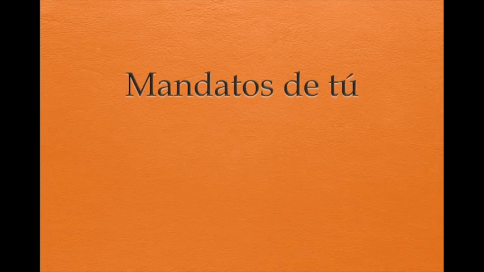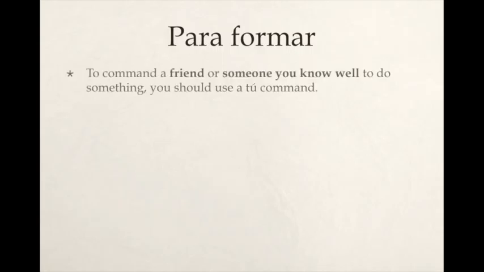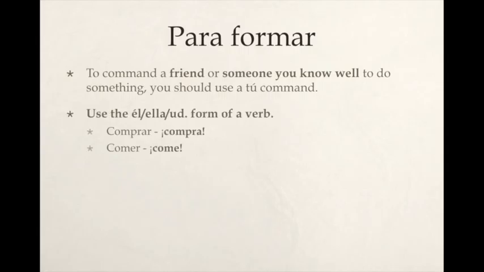Next thing we're going to talk about are tú commands. Tú commands are when you want to tell somebody that you know, perhaps a friend, to do something. And we form tú commands by using the él, ella, usted form of a verb. For example, if you want to tell somebody to buy something, you would use compra, the él, ella, usted form. Notice how compras, the tú form of the verb, says you buy, like an observation, like compras bananas, you buy bananas. However, compra bananas would be buy bananas.